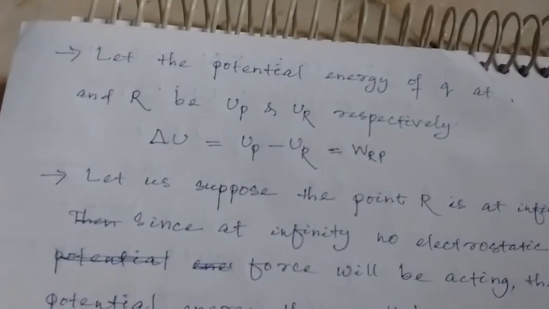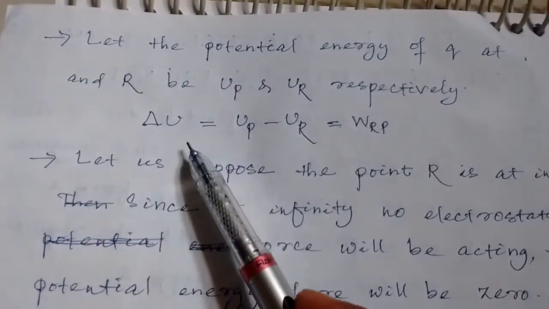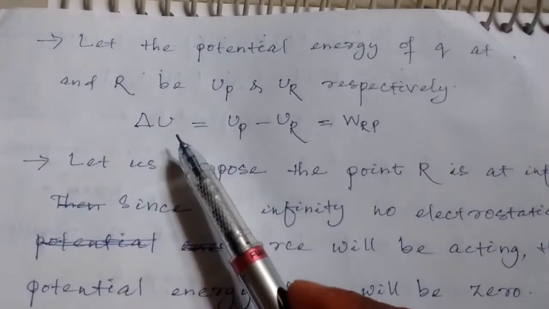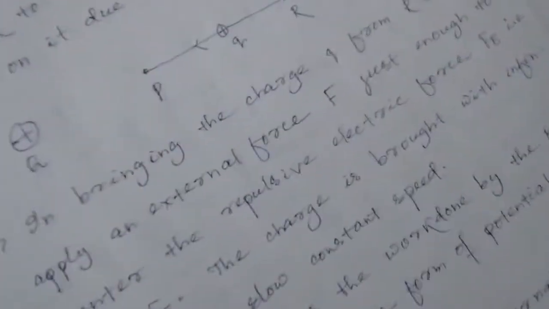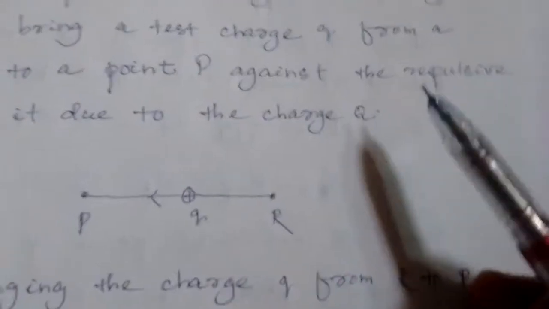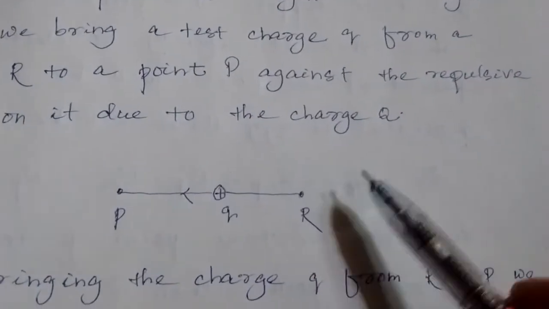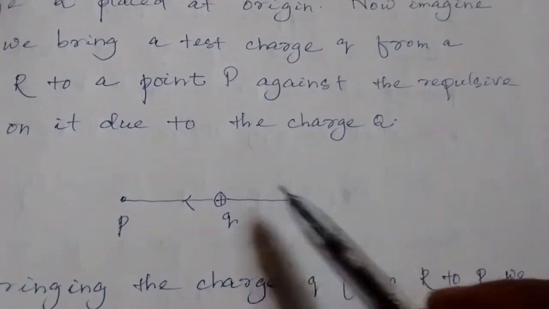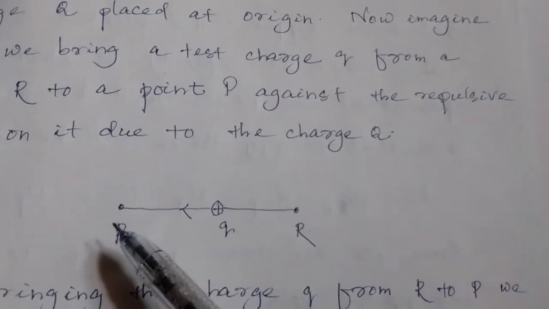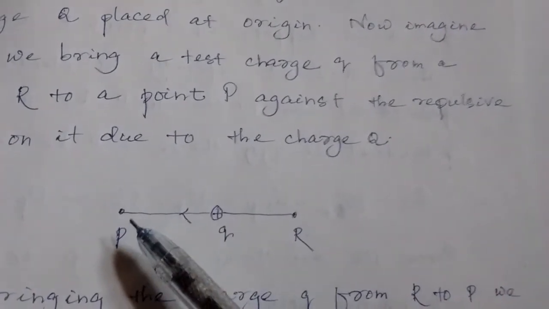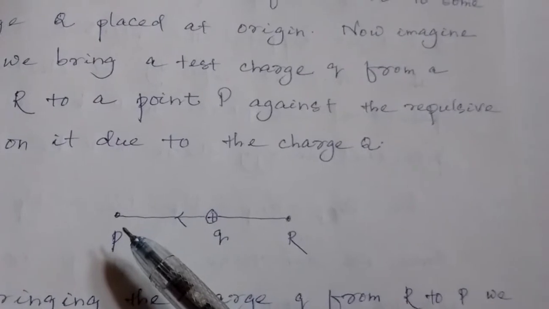Next, what is the potential energy? To find the potential energy stored by the small q, suppose whenever it was at R, its potential energy was U_R, and whenever it is at point P, its potential energy becomes U_P.